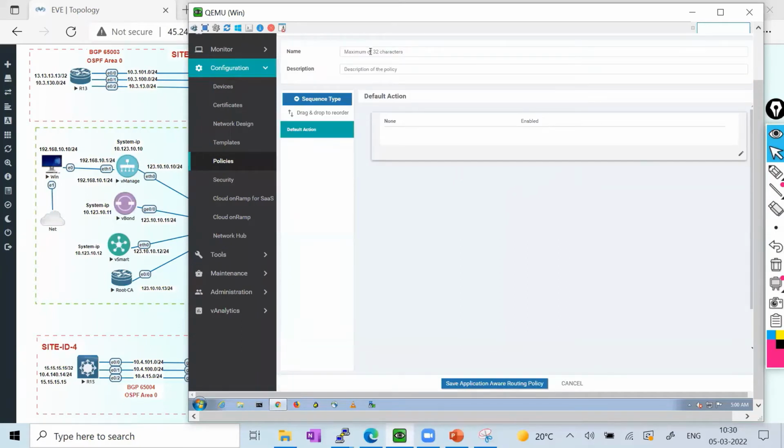aware routing policy, and I'll give that application aware routing a name. We can define any name. You can just put AAR if you want to use a short name. Suppose that we have one data center, so we can name it after the data center.